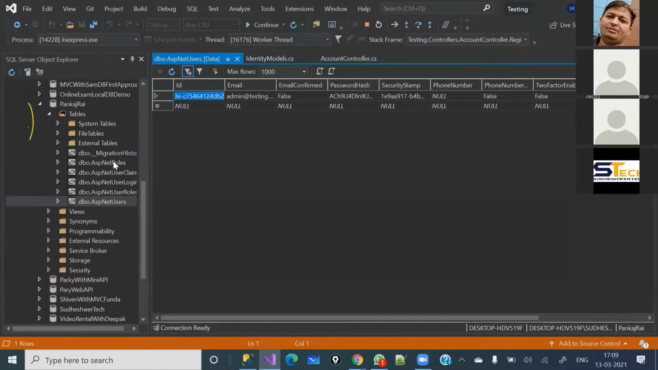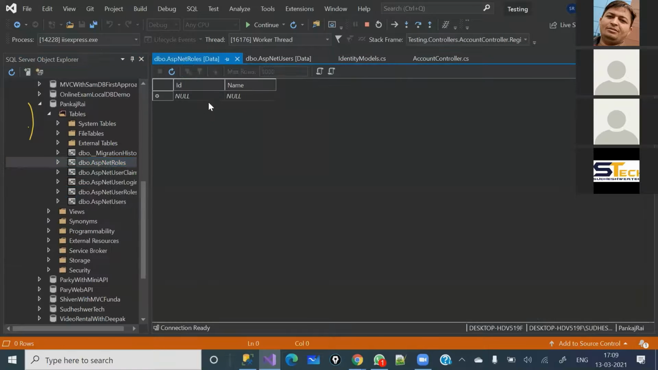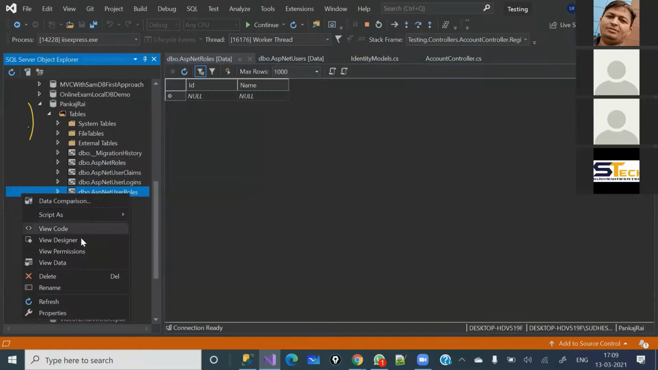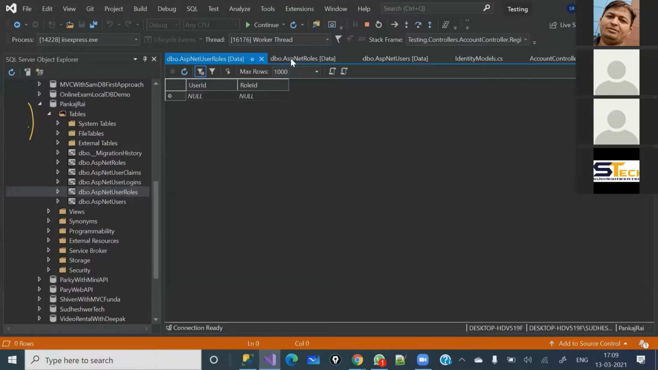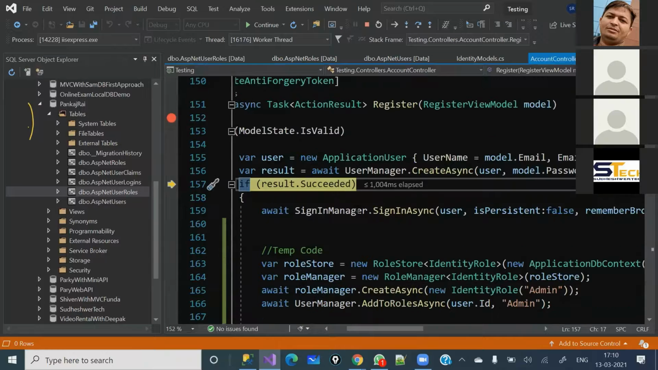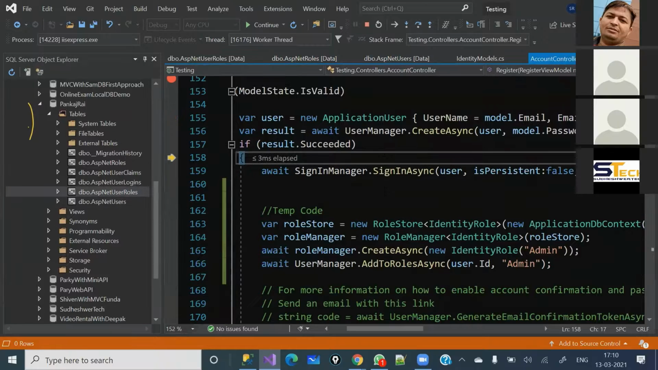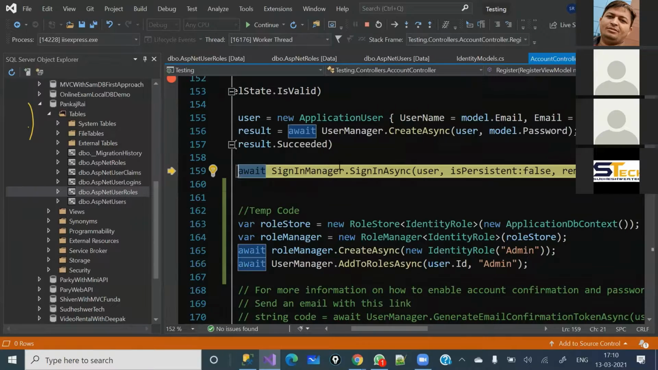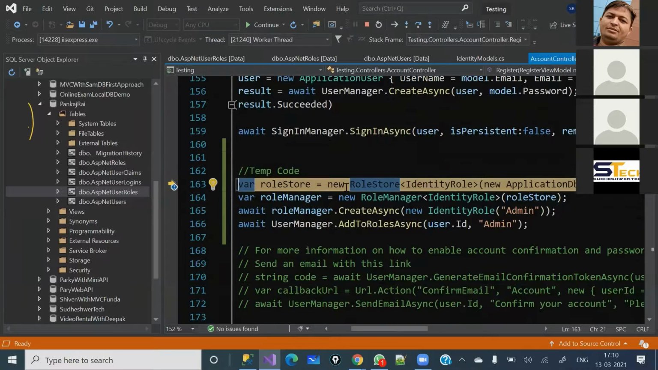But still we don't have any value in the ASP.NET roles, and also in the ASP.NET user roles. So what will happen? The first entry will go into the role table, and that role ID and this user ID will be mapped in the ASP.NET user roles table. And how is it going to happen? Now, by mistake I have not commented this code, so it will log in also.